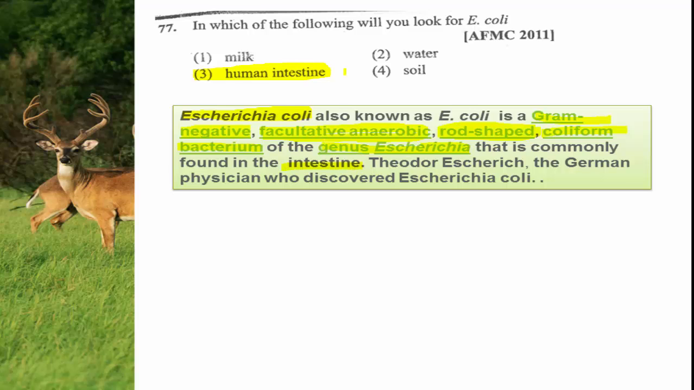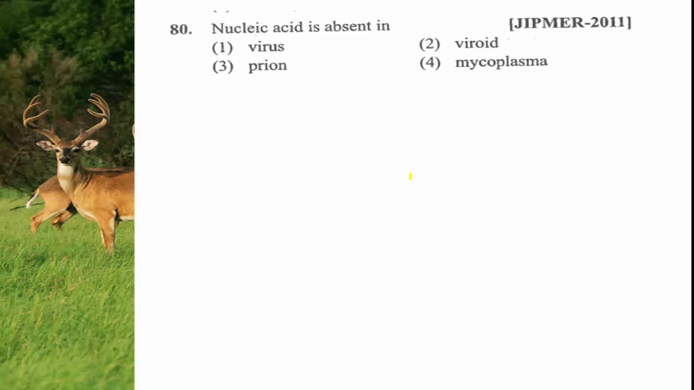The credit of discovering this particular bacterium, E. coli, goes to Theodore Escherich. That is why the name of the bacterium is Escherichia, and it is called coli because of the colon. It is part of the human intestine. With reference to the location, it is called E. coli. Theodore Escherich was a German physician who discovered Escherichia coli. So remember, this is found in the human intestine. Then moving to the next question.